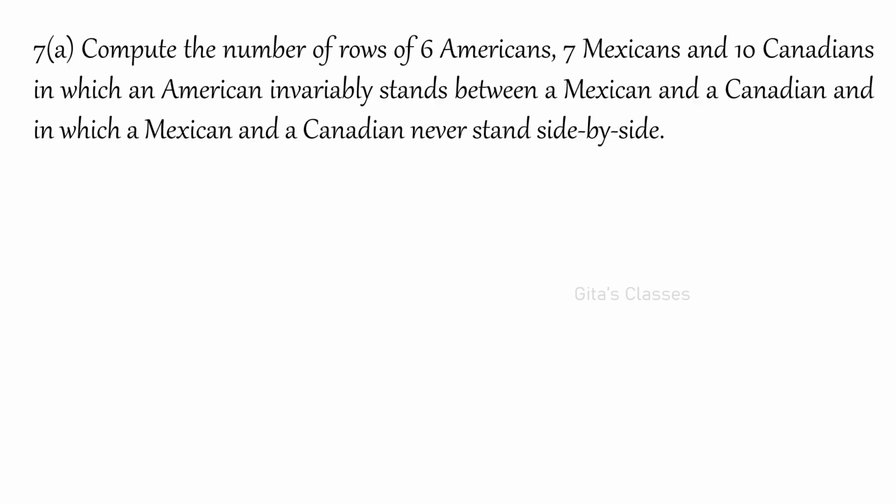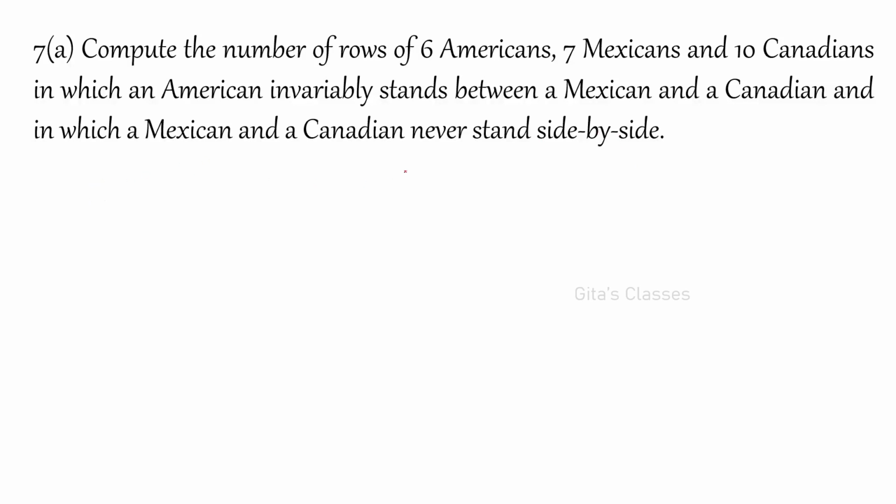Okay. Now compute the number of rows. 7A: the number of rows of 6 Americans, 7 Mexicans and 10 Canadians, in which an American invariably stands between the Mexican and Canadian, and a Mexican and a Canadian never stand side by side.